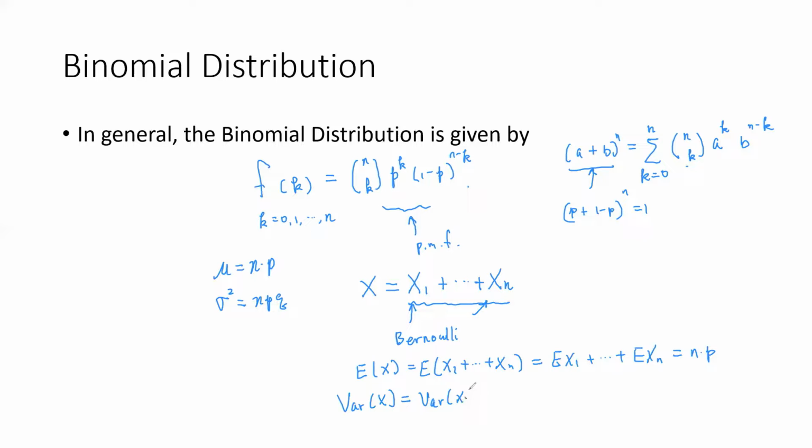So you would just add these variances. We calculated the variance earlier to be pq, so that's npq. That shows the variance of the binomial distribution is npq.